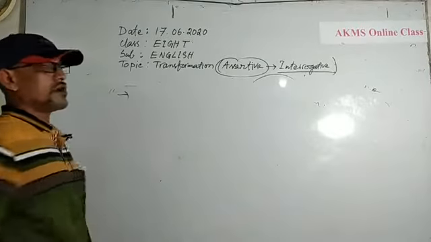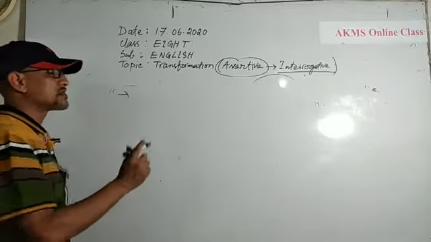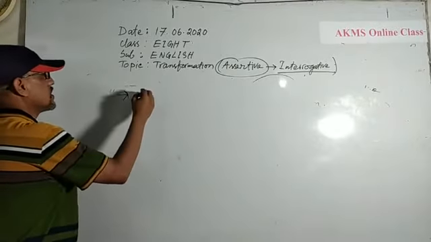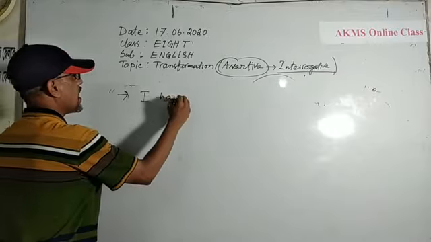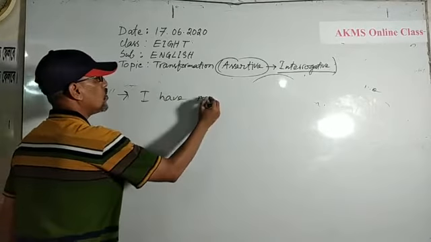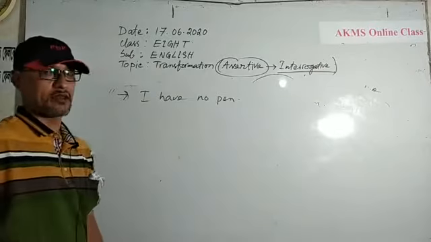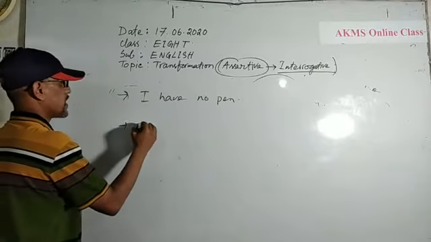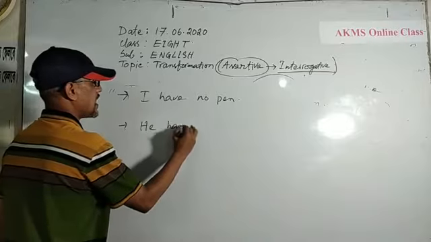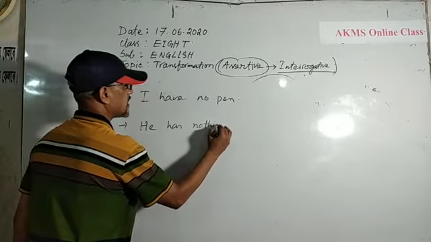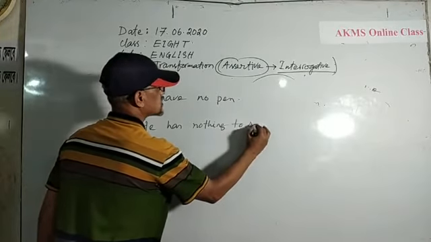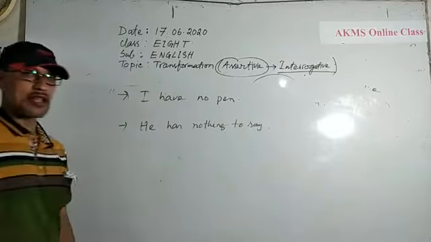Now, look at the board, please. I have no pen. He has nothing to say.